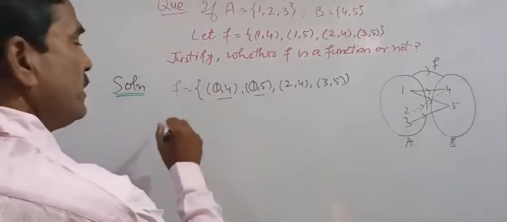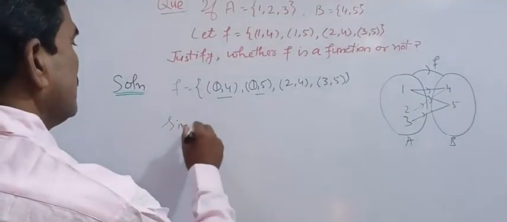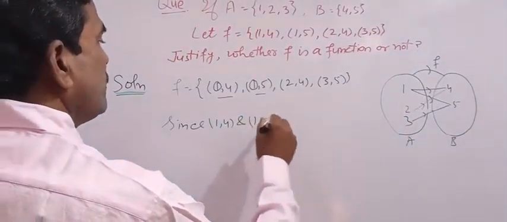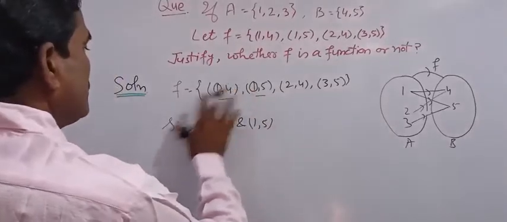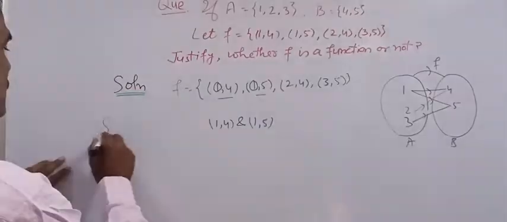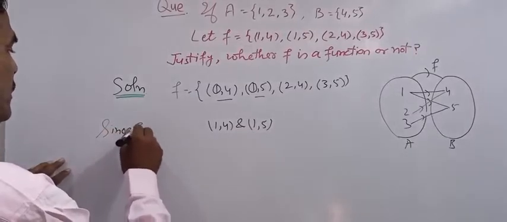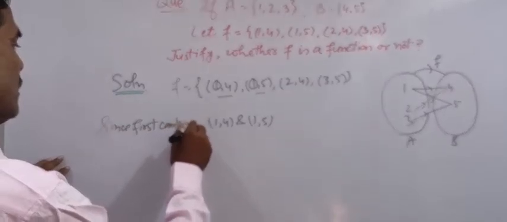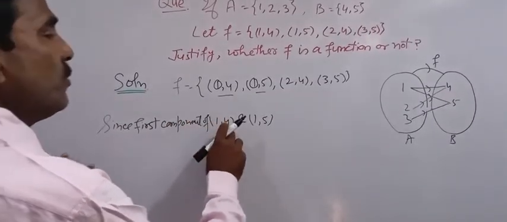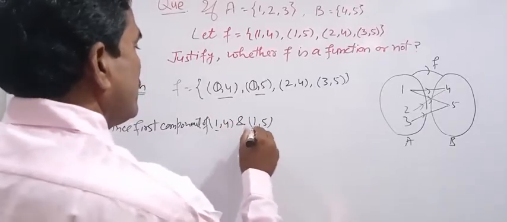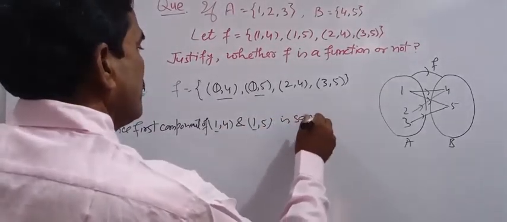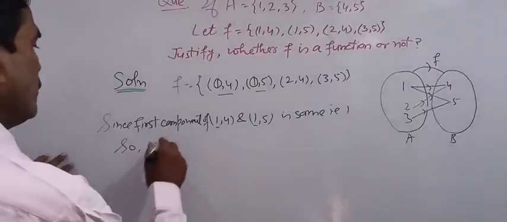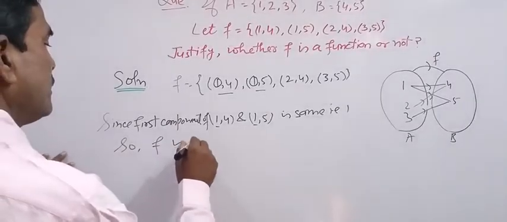So we will write here: since (1, 4) and (1, 5), the first component of (1, 4) and (1, 5) is the same, that is 1. So F is not a function.